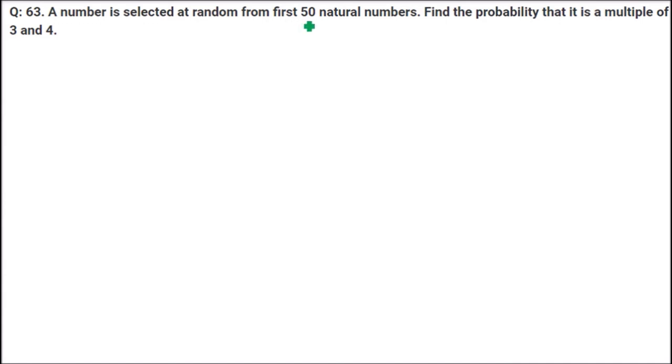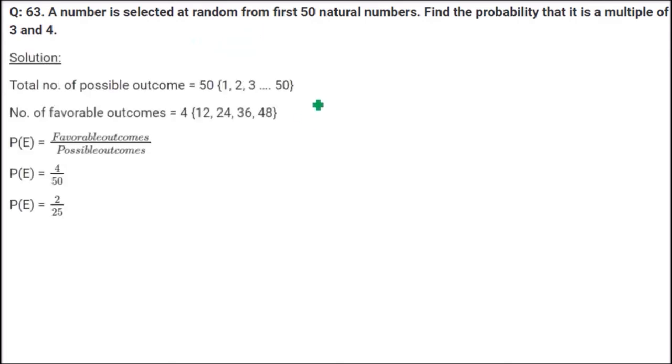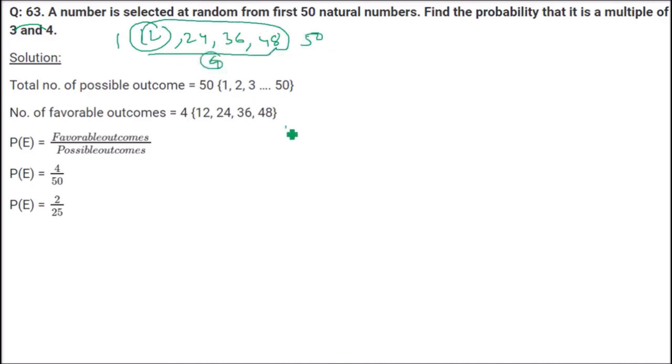A number is selected at random from the first 50 natural numbers. Find the probability that it is a multiple of 3 and 4. So what will we do? We'll take the tables of 3 and 4 and combine those numbers. A better idea is to multiply 3 and 4 to get 12, and take the table of 12. So 12, 24, 36, 48. These are the numbers between 1 and 50. How many numbers are there? Count this. These are 4. 4 is the favorable outcomes and 50 is the possible number of outcomes.